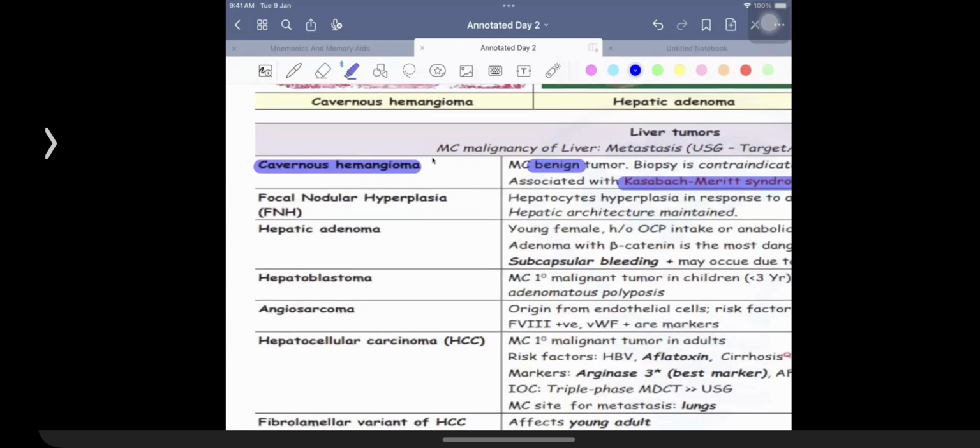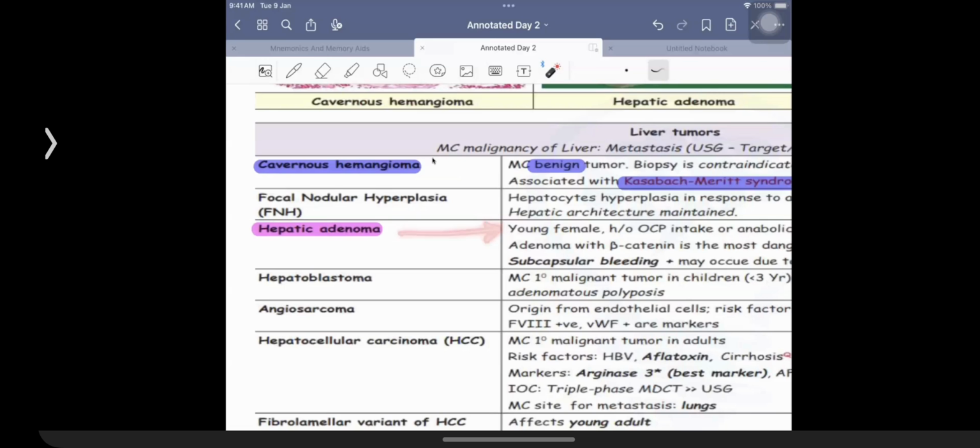Another one that you need to remember over here is a patient who's going to be having hepatic adenoma. Hepatic adenoma is a patient who's going to be having a history of intake of steroids. So males who are going to be taking anabolic steroids when they go to a gym, females who are going to be taking steroids when they're recently married or sexually active but they don't want a kid, so they're consuming OCPs. Very important, female consuming OCPs, male consuming anabolic steroids, hepatic adenoma.